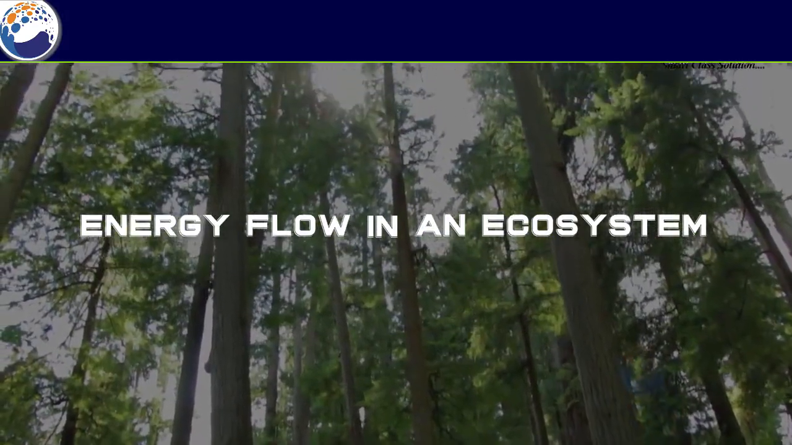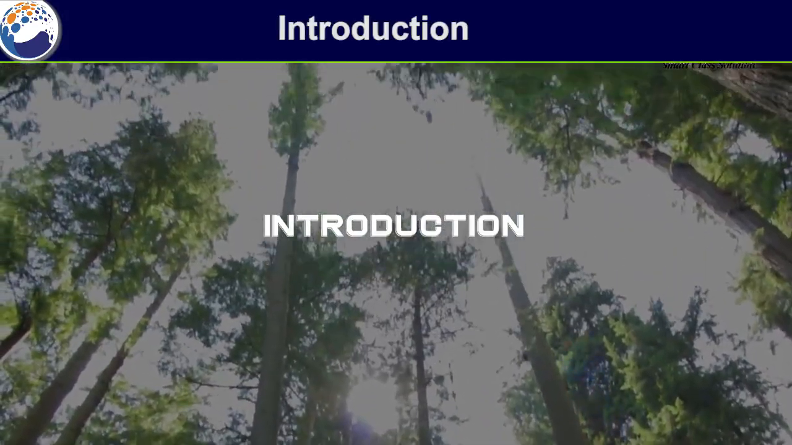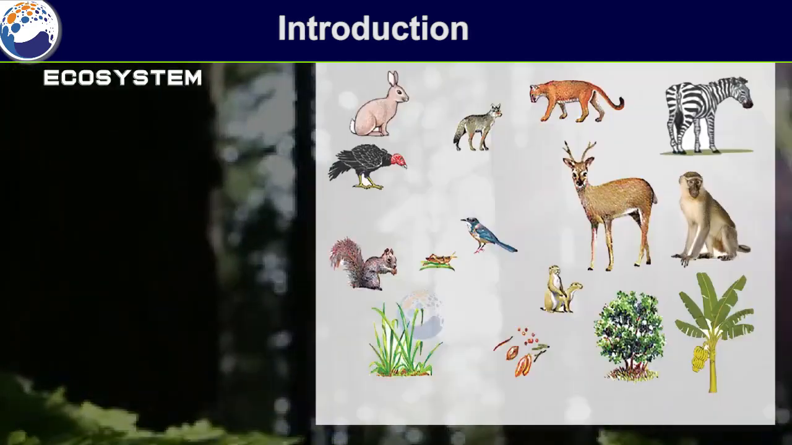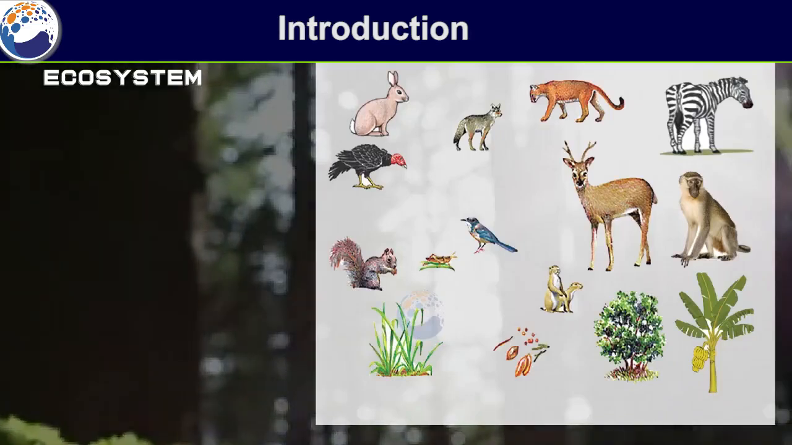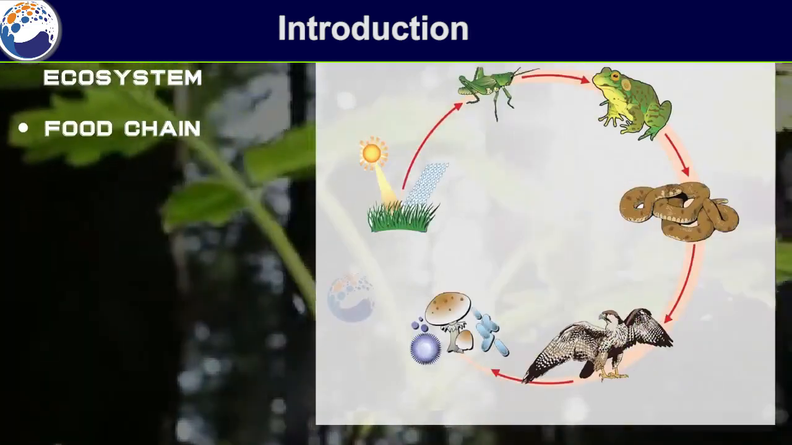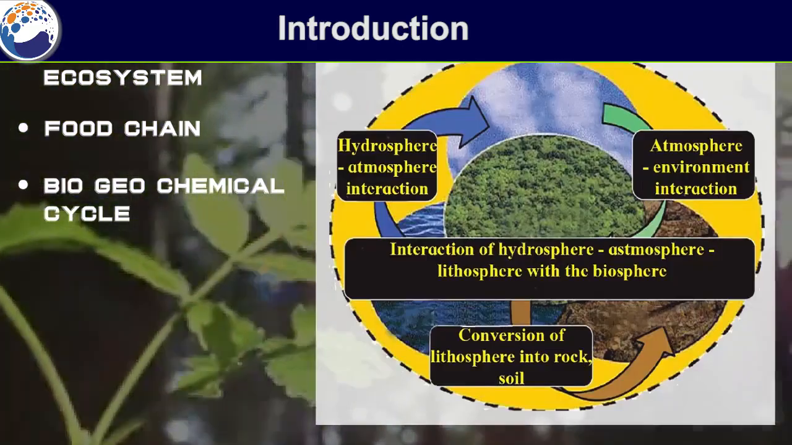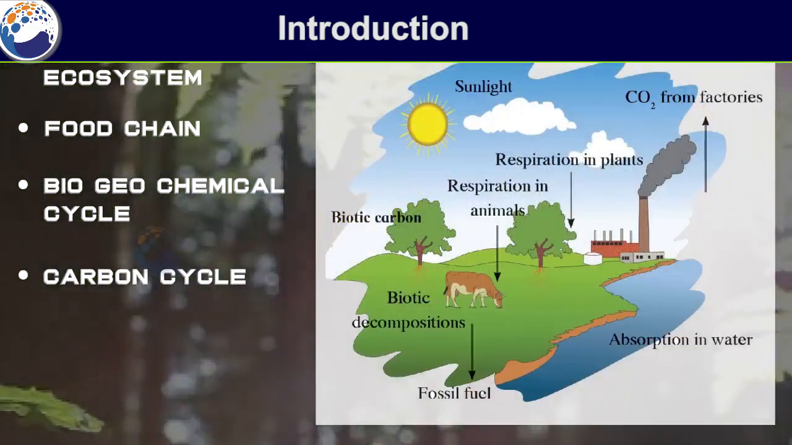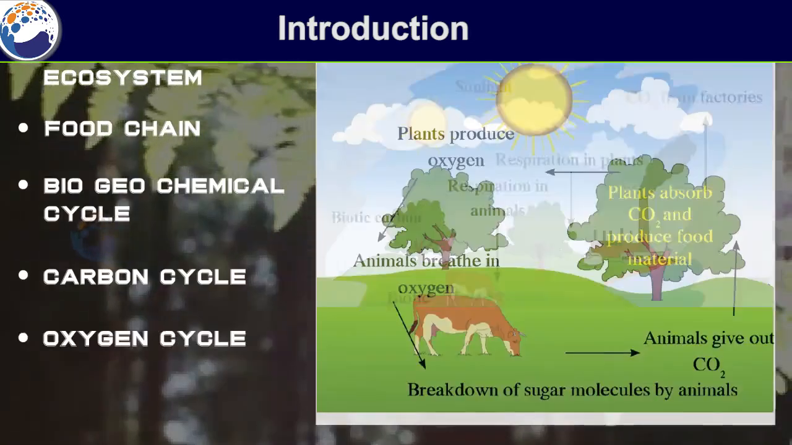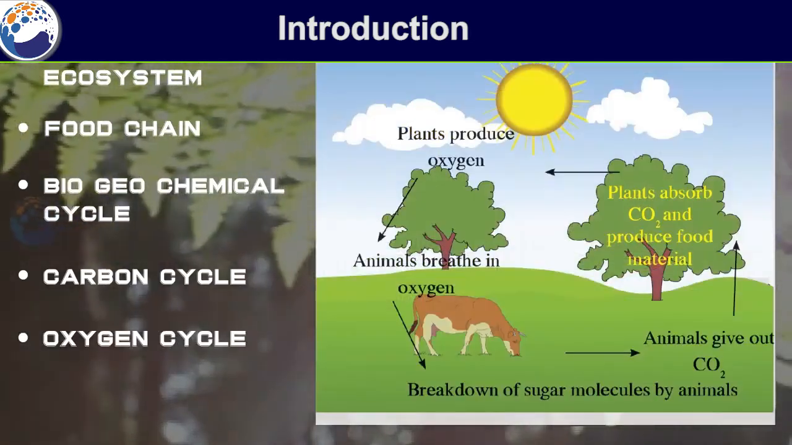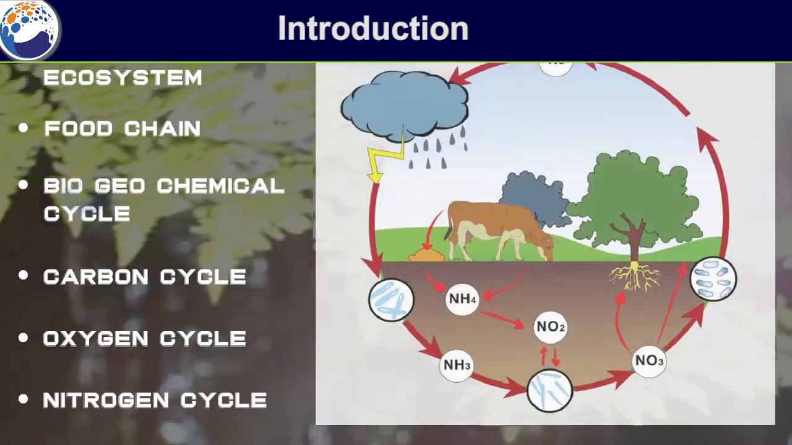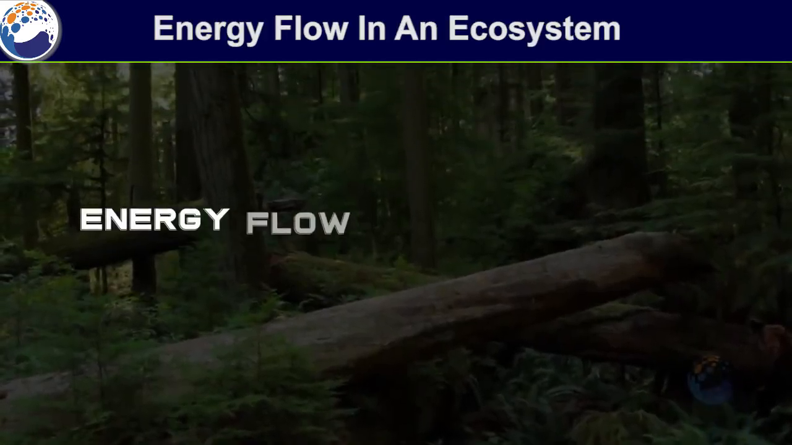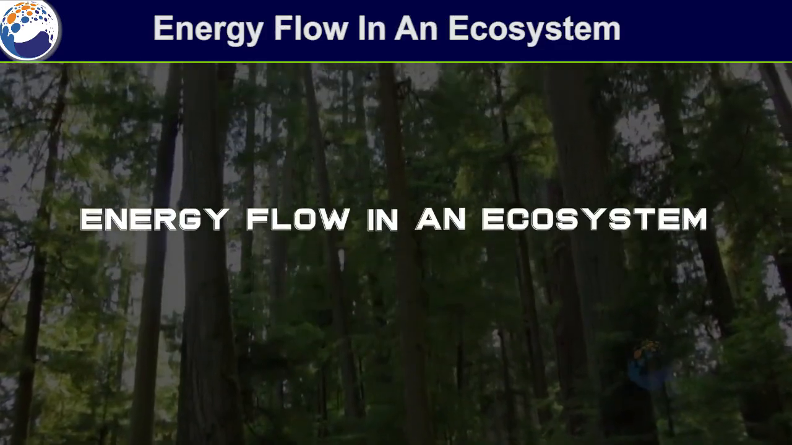Energy flow in an ecosystem. Introduction. Energy flow in ecosystem. Food chain. Biogeochemical cycle. Carbon cycle. Oxygen cycle. Nitrogen cycle. Energy flow in an ecosystem.